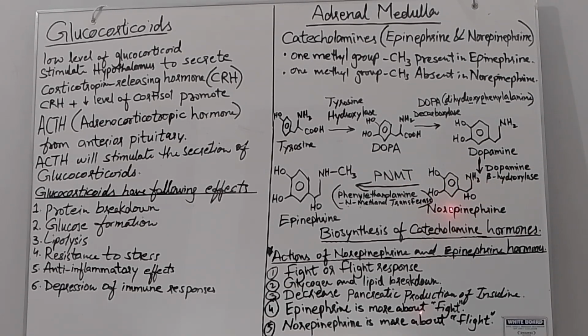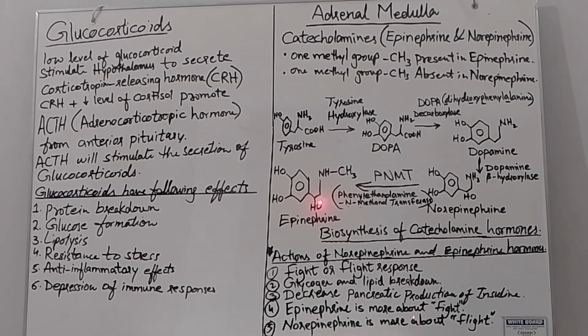From norepinephrine to epinephrine, the major enzyme involved in this conversion is PNMT, the abbreviation of phenylethanolamine N-methyltransferase. The ASE indicates the name of an enzyme. So in this way the biosynthesis of catecholamine hormones completes: from tyrosine to DOPA, from DOPA to dopamine, from dopamine to norepinephrine, and from norepinephrine to epinephrine.